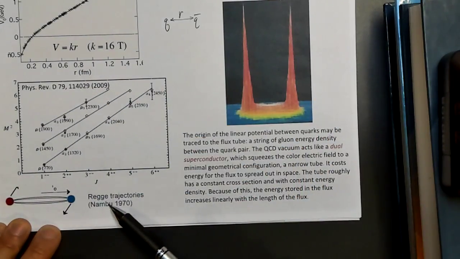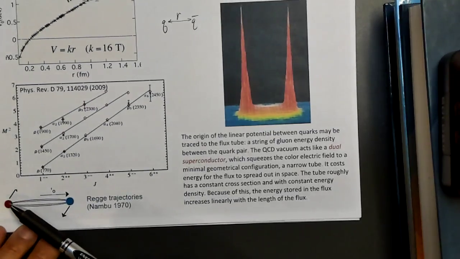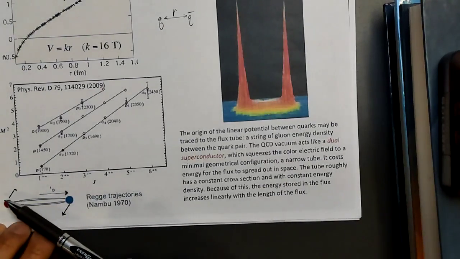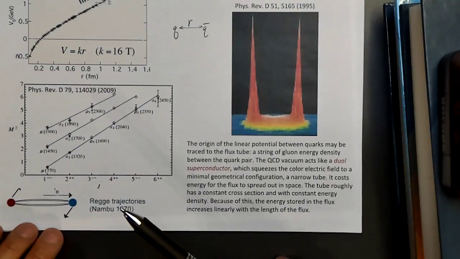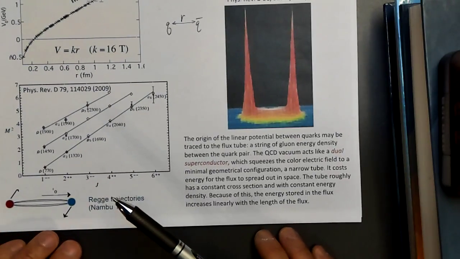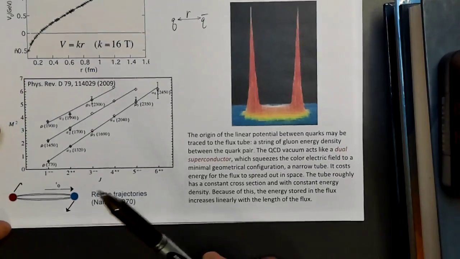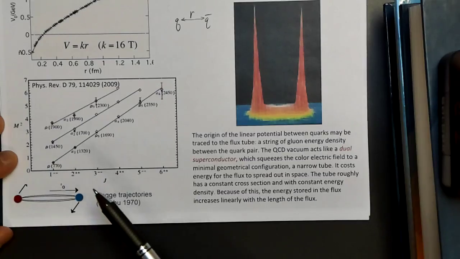I should mention, though, that this old Regge theory is the precursor to what developed into string theory. String theory was developed to try to explain this string, or this flux tube, between the quark and antiquark. But as you probably know, string theory has developed into possibly a description of the theory of everything, where fundamental particles are made of these strings. But originally, this whole idea of string theory was to describe these flux tubes.